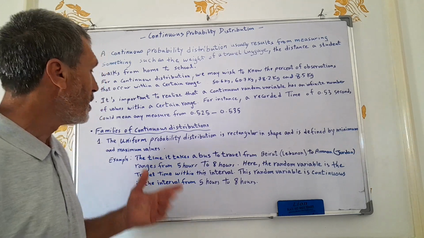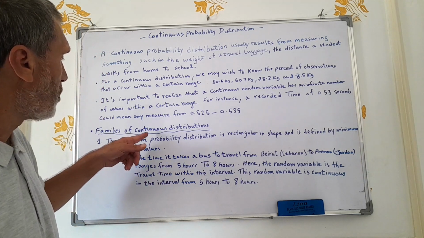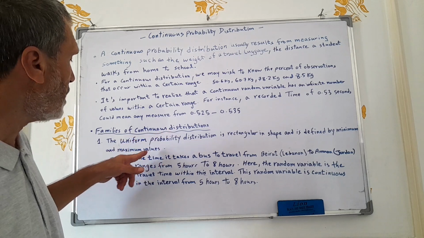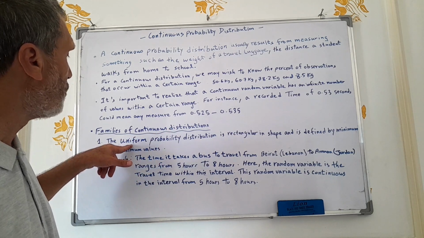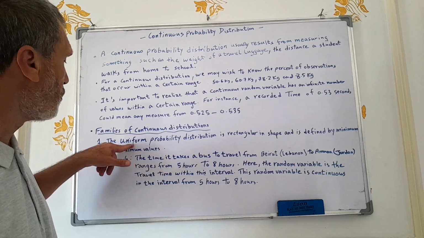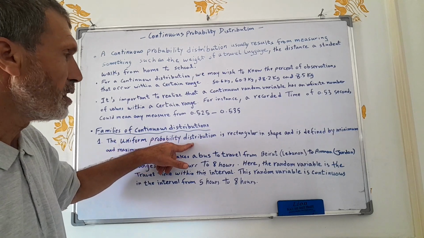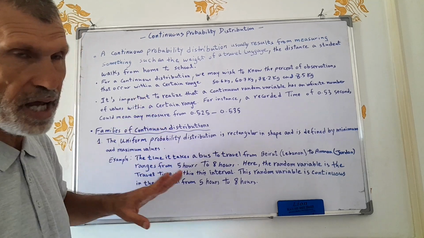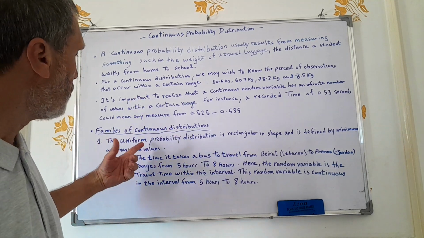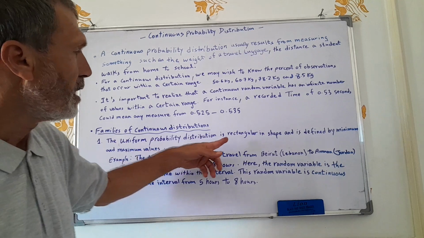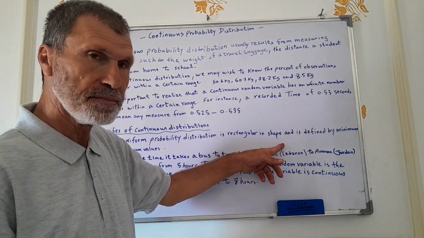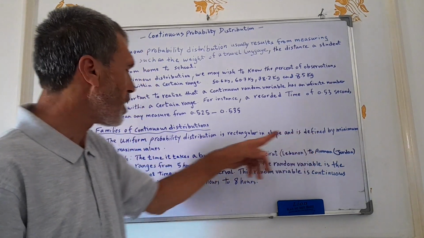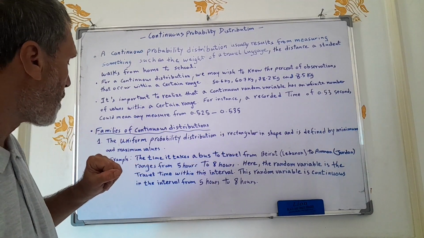Here, an example of a continuous distribution is the uniform probability distribution, which is based upon continuous variables. What is a uniform probability distribution? It is rectangular in shape and is defined by minimum and maximum values.